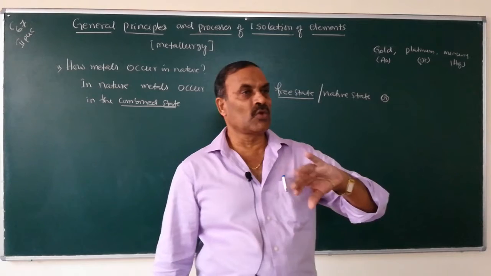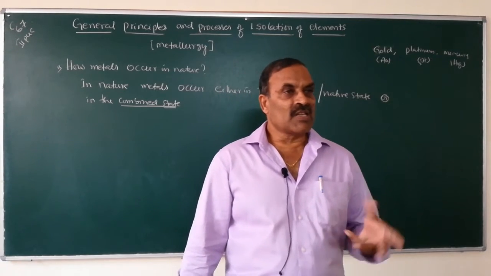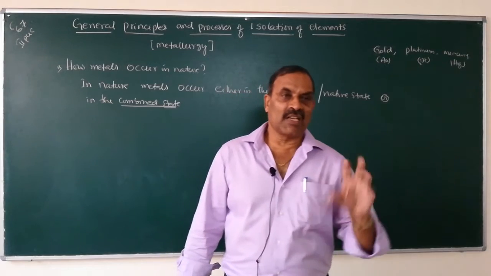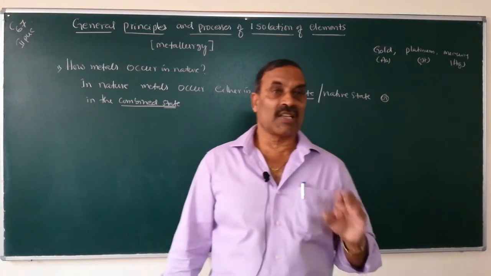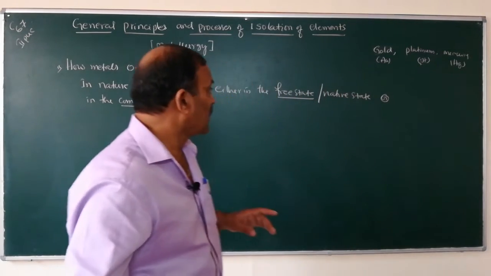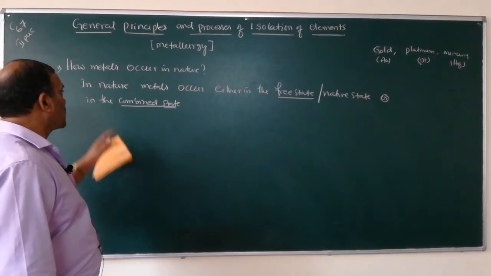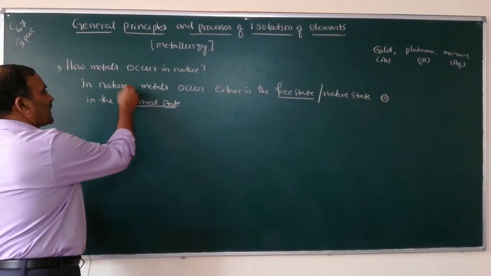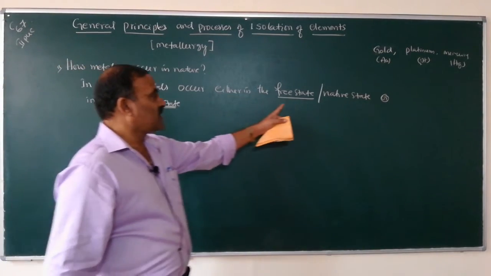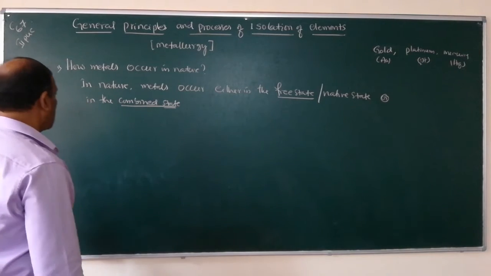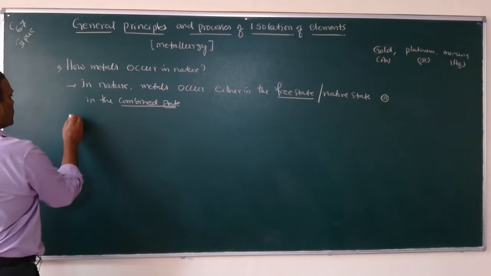Uncombined state means they do not react with other elements, therefore they occur in the free state, uncombined state, or native state. It is also called the metallic state. So this is the first question, how metals occur in nature. In nature, metals occur either in the free state or native state or in the combined state. This is the first point.